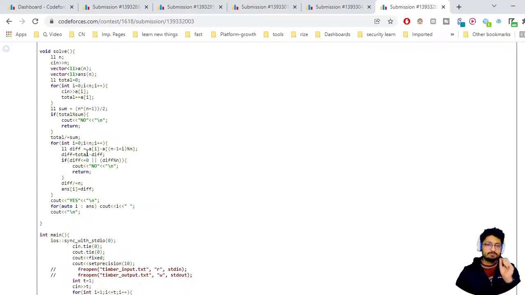Having found the difference, I have to subtract it from the sum s so that I get n into the ai value that I want. It should not be negative. It should be a positive value, as given in the problem. Also, it should be a multiple of n. If both of these conditions are true, then only I've got the answer. If any of these conditions turns out to be false, then the answer is no. This configuration is also not valid.